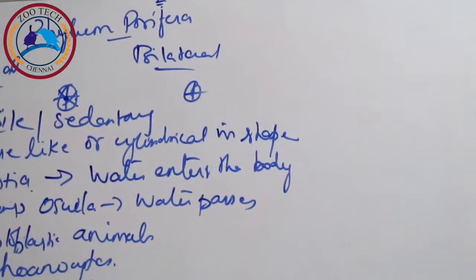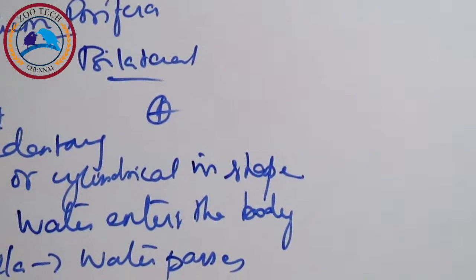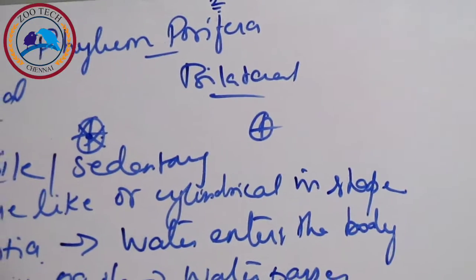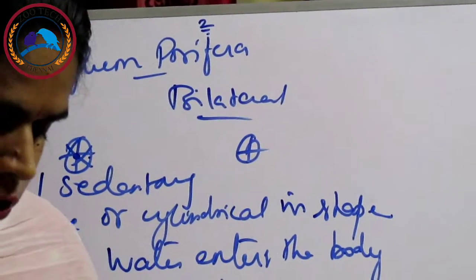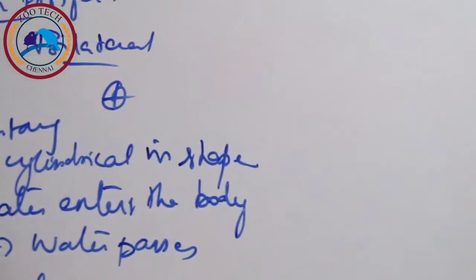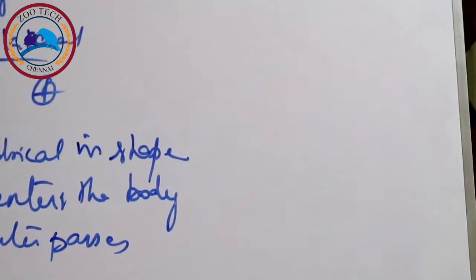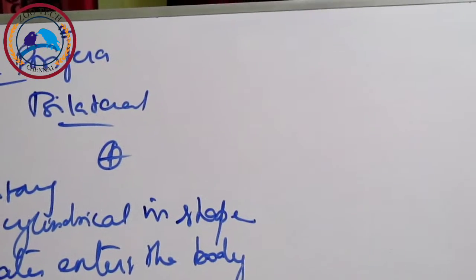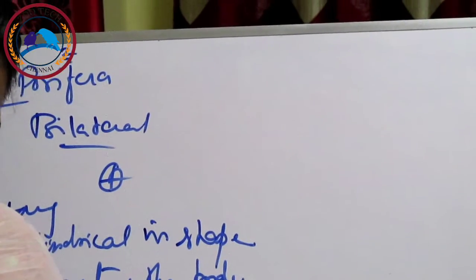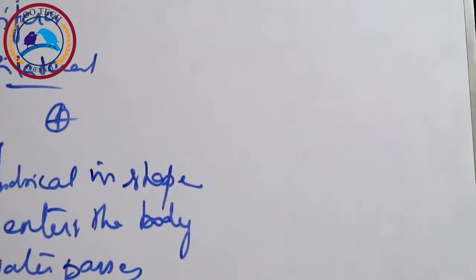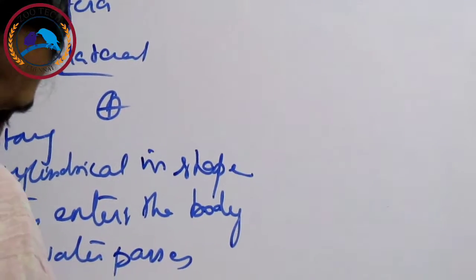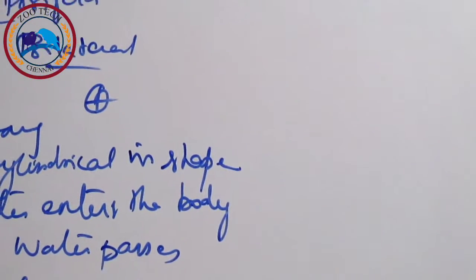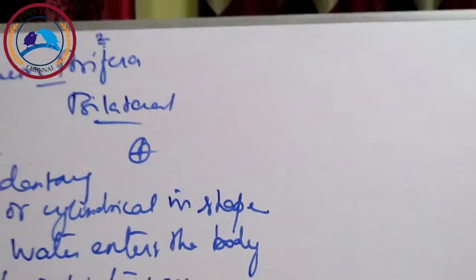So the water is entering, as I already told you, through the minute pores called the ostia in the body wall into a central cavity called the spongocoel, from where it goes out through the osculum. This pathway of water transport is helpful in food gathering, respiratory exchange and removal of waste. So these are the functions.